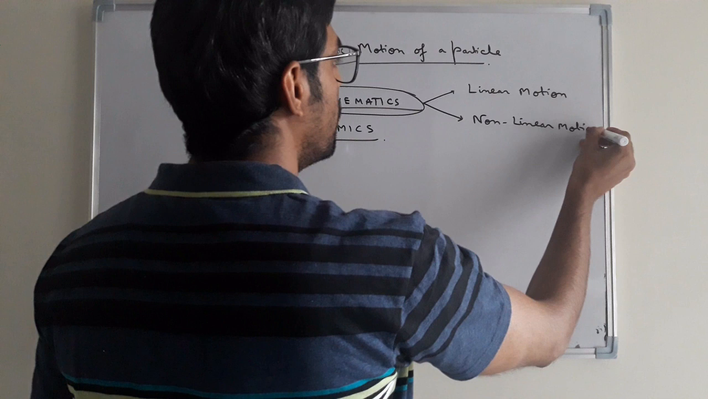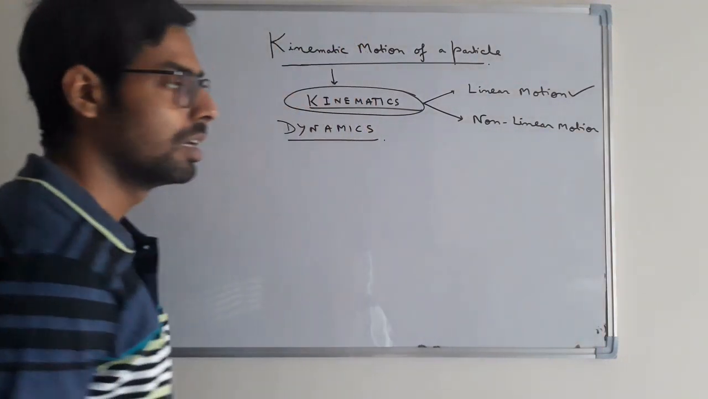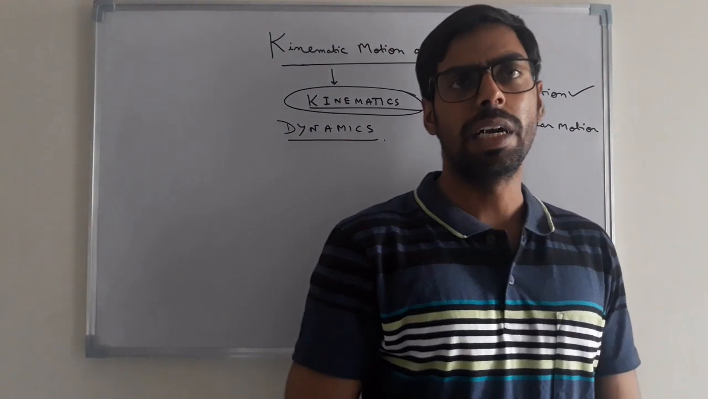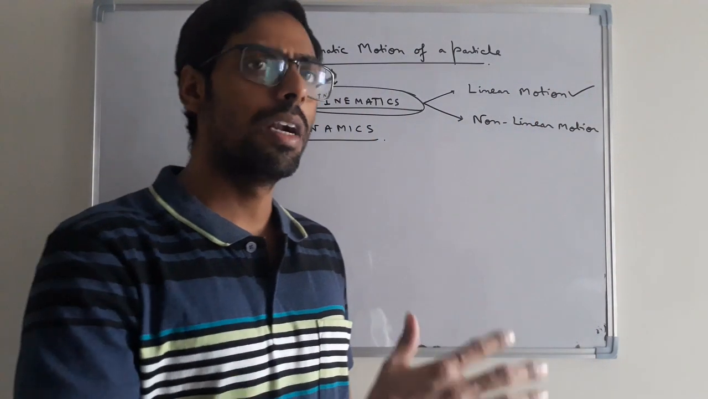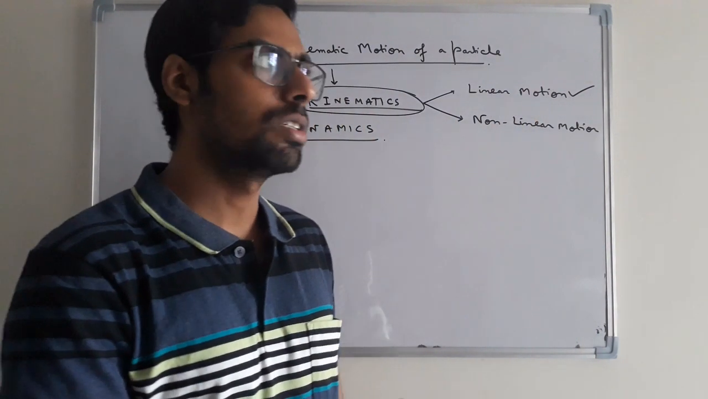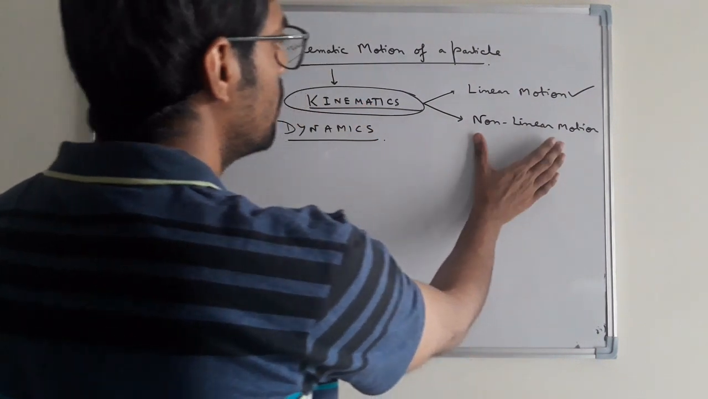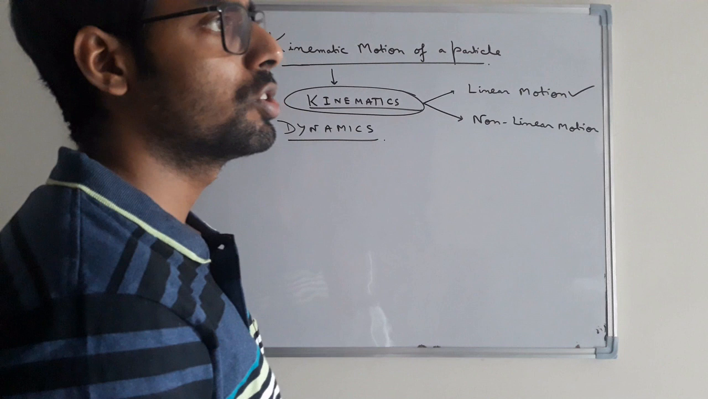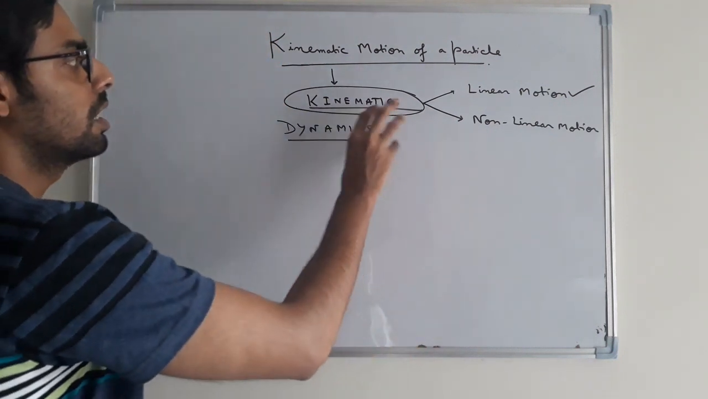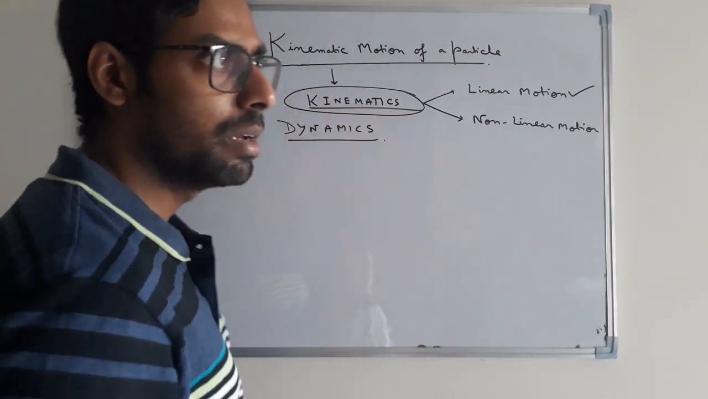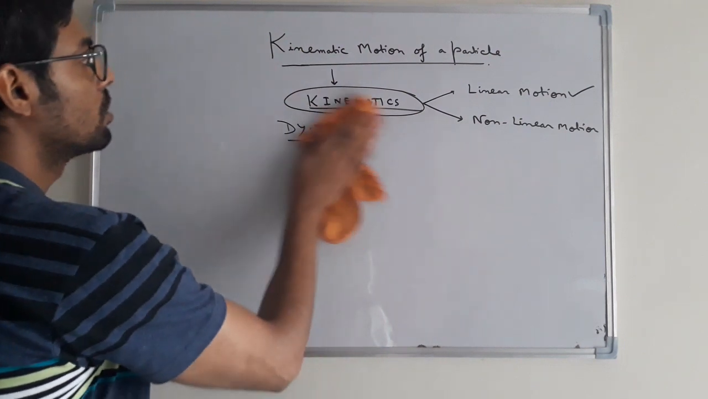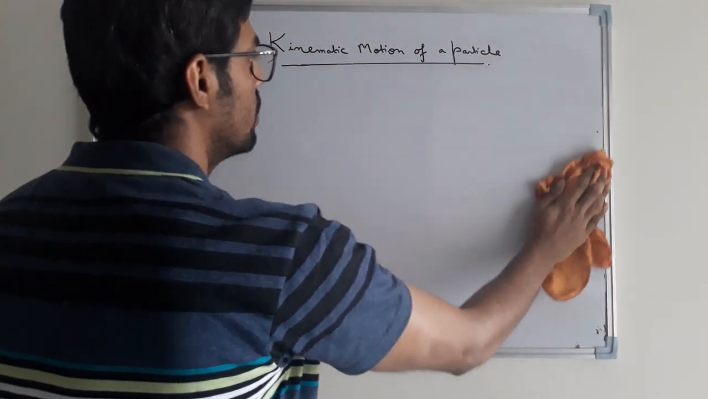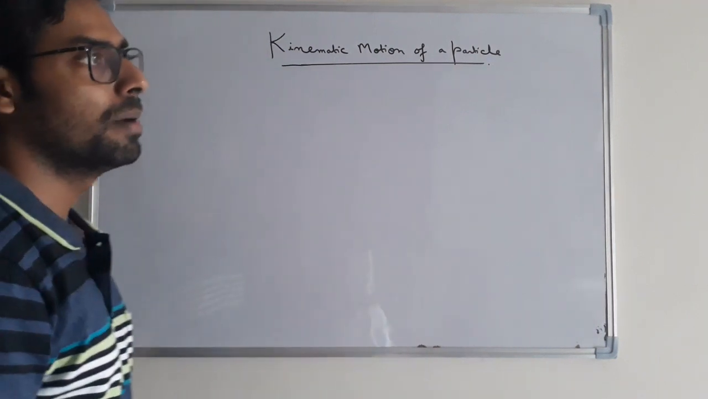Here we are interested in the study of linear motion. In non-linear motion, the path traversed by the particle will be different under different conditions of external forces and so on. We will study non-linear motion in later sessions. Right now, we will study simply the linear motion of a moving particle, which is under the branch called kinematics.